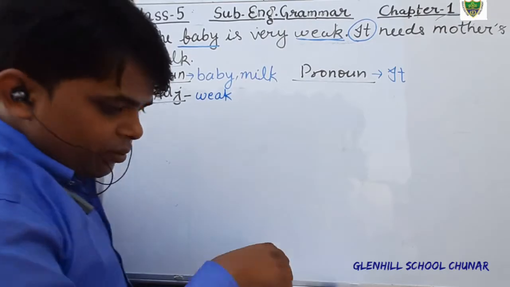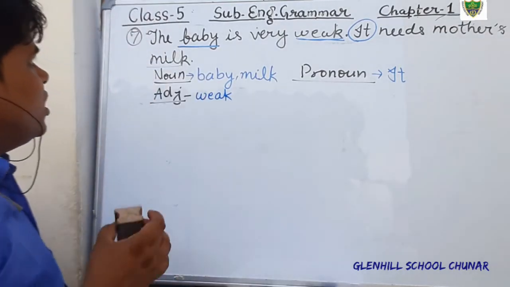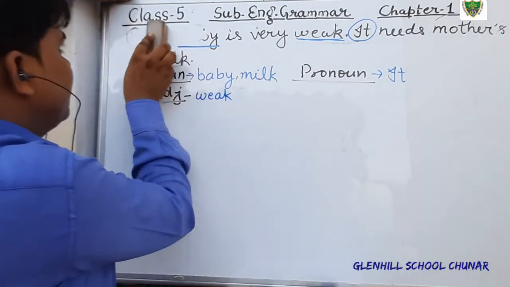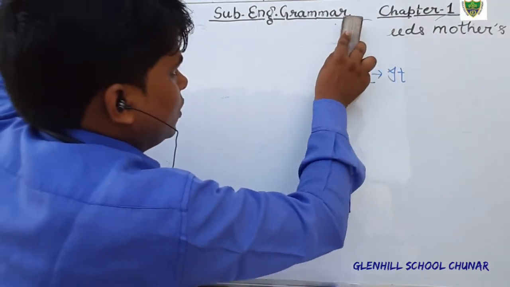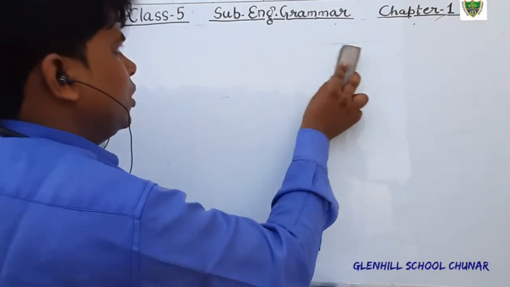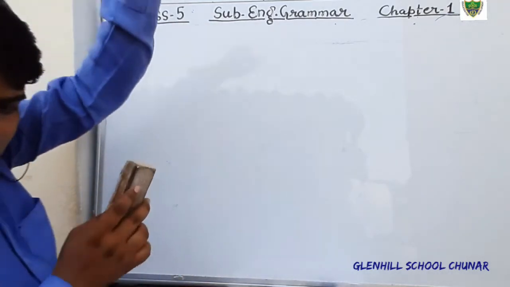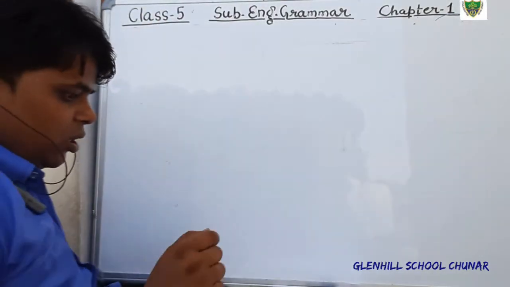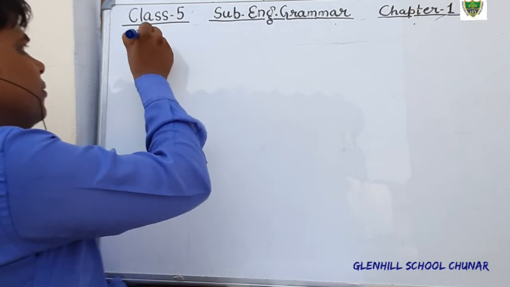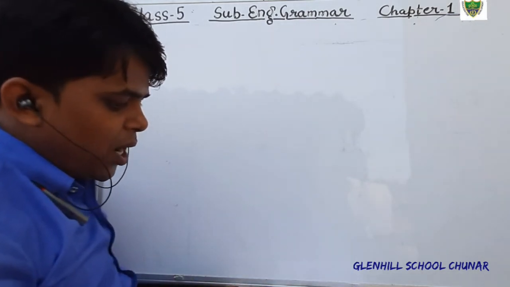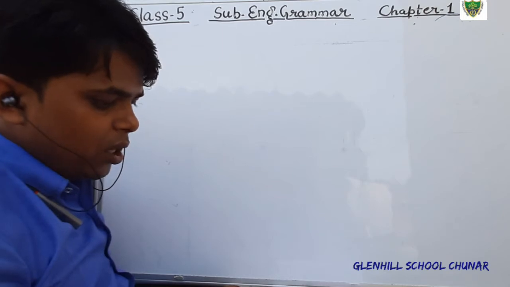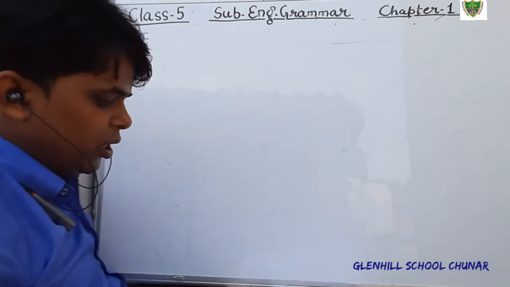Okay students, now we will discuss the next exercise, exercise number B. Just see, exercise second. It is given here, write the parts of speech of the underlined words in the following sentences.